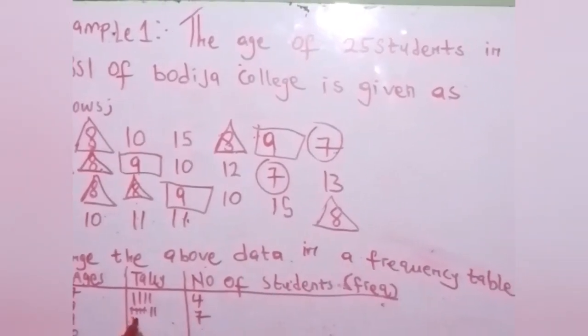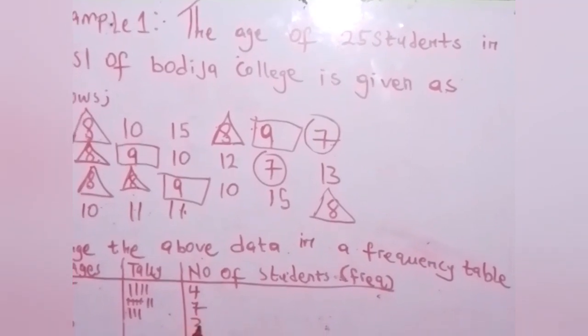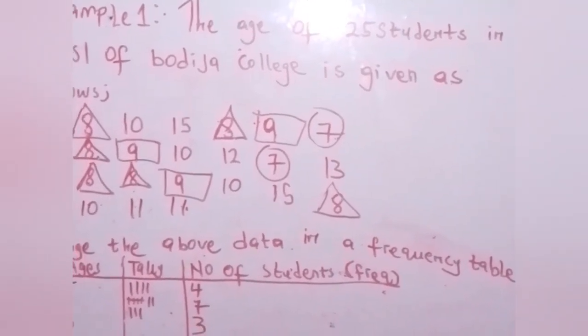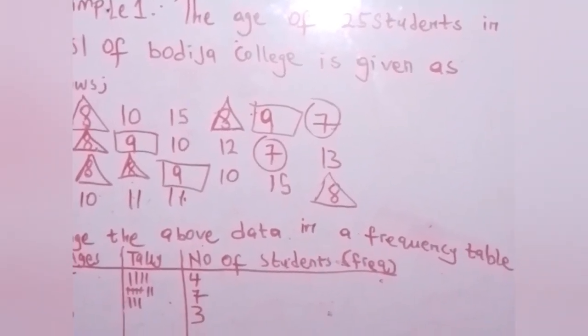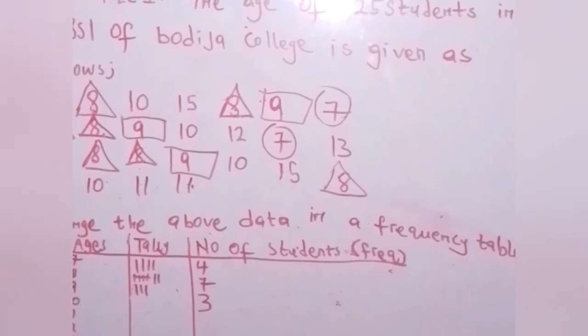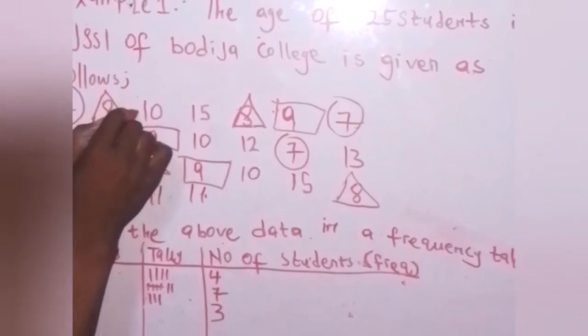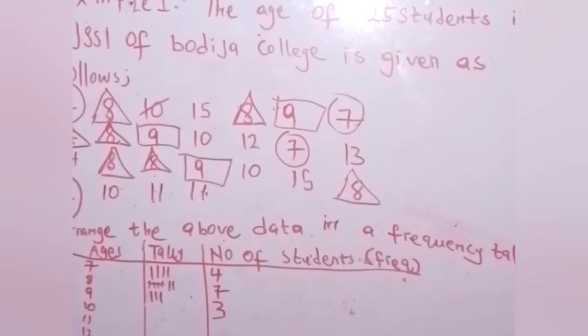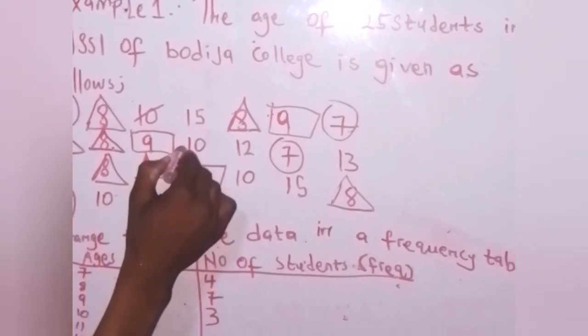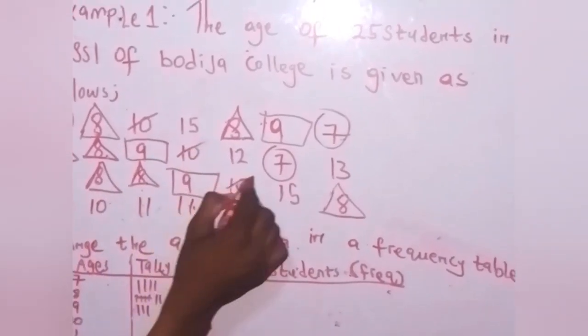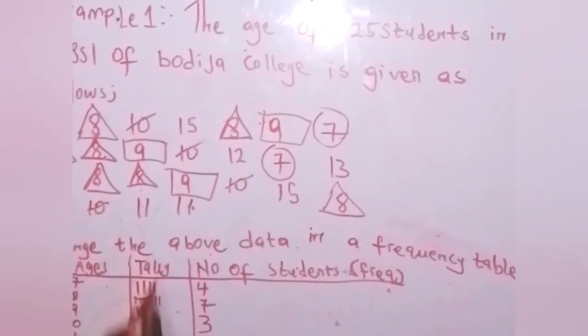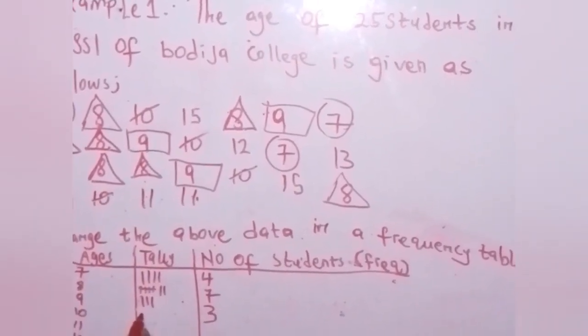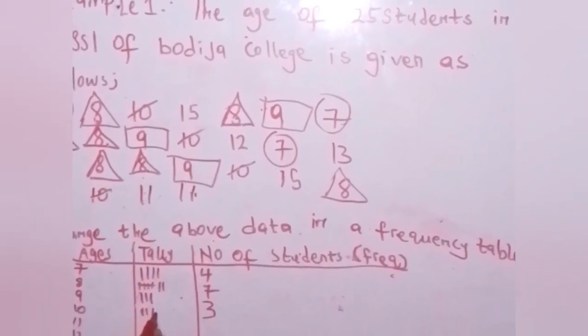Those students that are 10 now, let me make use of a square and slash. You see? 1, 2, 3, 4. They are 4 in number. For 10, they are 4.